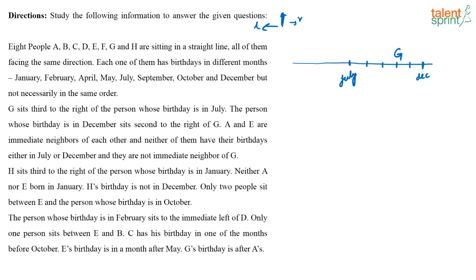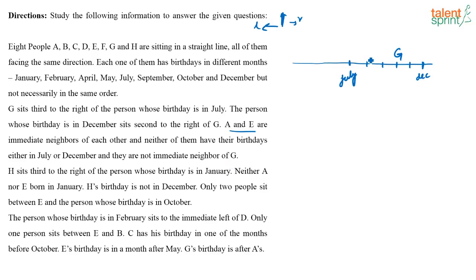See, at this point, how many persons have we fixed? 1, 2, 3, 4, 5, 6. Now I have 2 persons, A and E. They are immediate neighbors of each other, and they don't have their birthday in July or December, and they are not immediate neighbors of G.